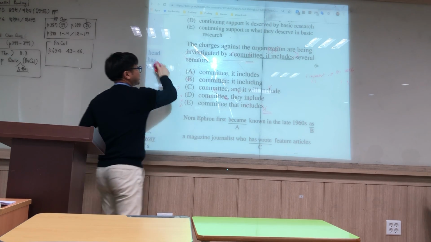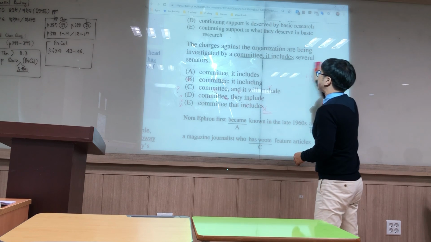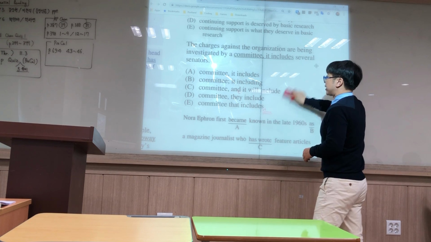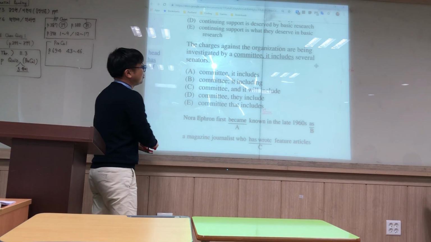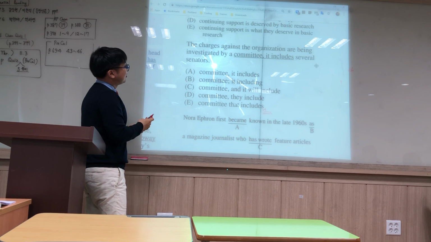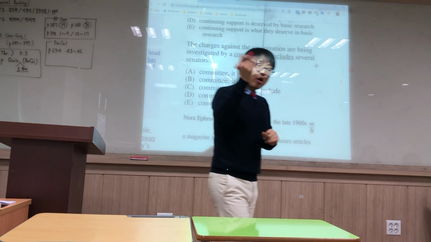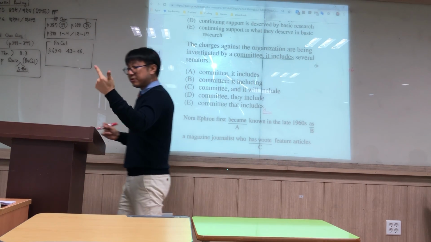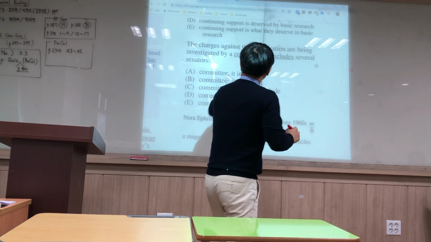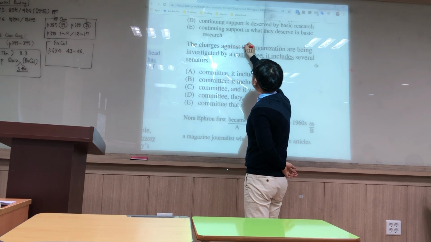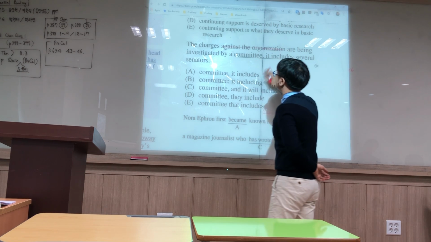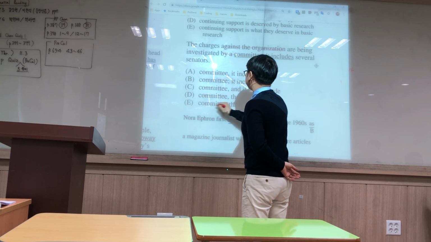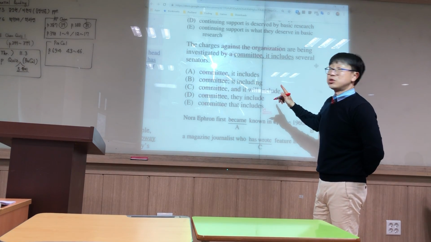Okay. The charges against the organization are being investigated by a committee. It includes several senators, okay? Now let's do this. Remember I talked about a very useful tool when we're looking at comma splices, run-ons, and fragments: get rid of all the modifiers, which includes prepositional phrases. So let's get rid of by a committee, because that's a prepositional phrase, right?